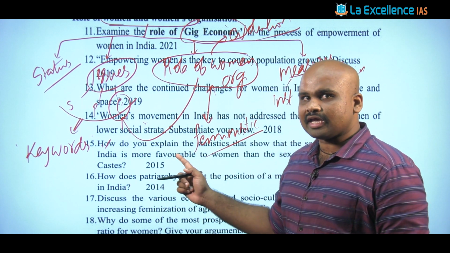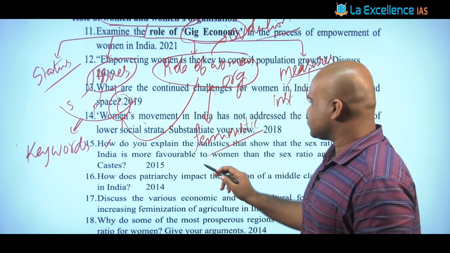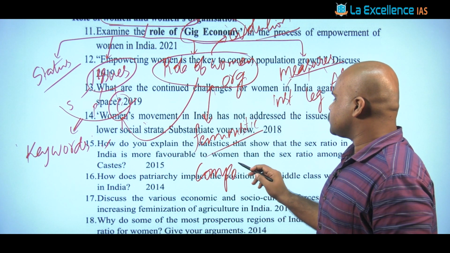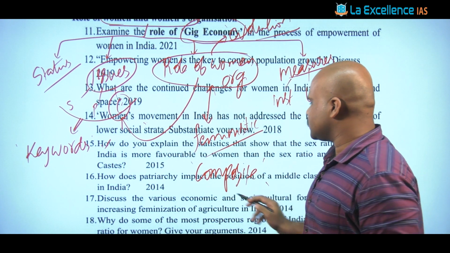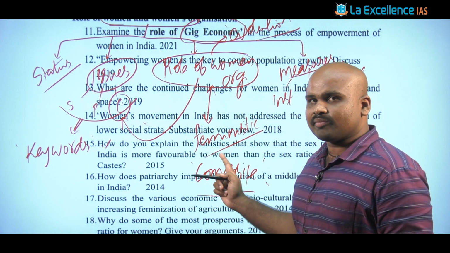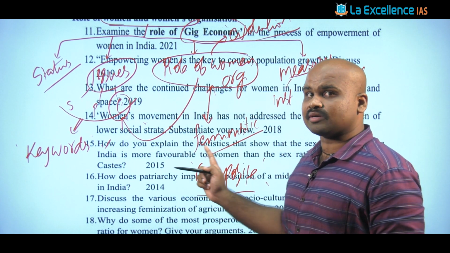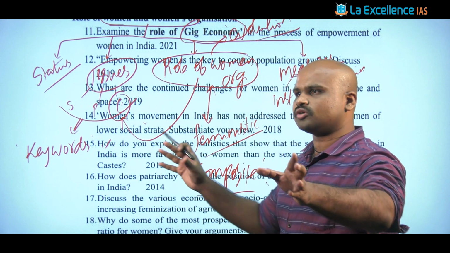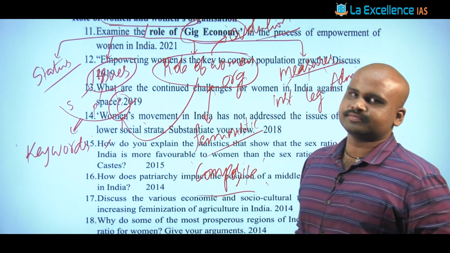Now here, what is happening again? This is what is called the composite nature of questioning. Composite nature of questioning means they are playing upon the vulnerable section, and they are also saying that women, as a section of society, are facing a double burden, not only societal but also political and economic.